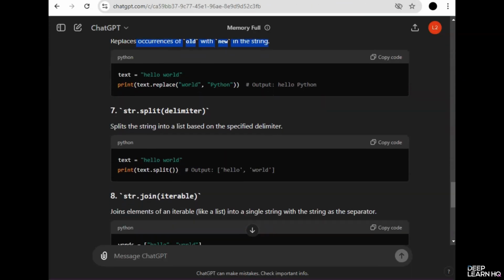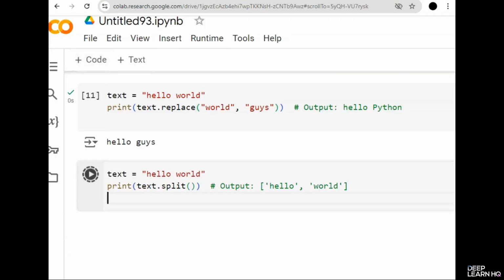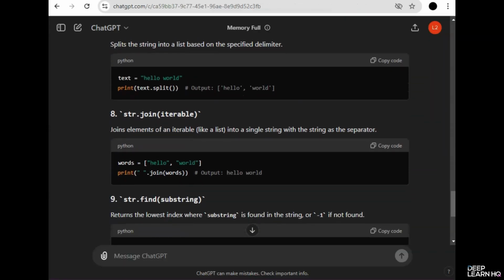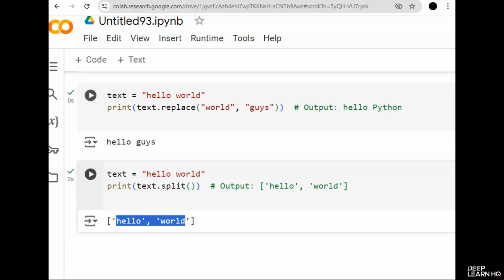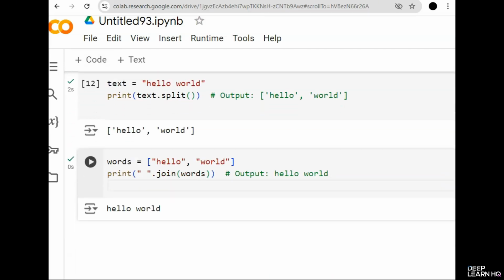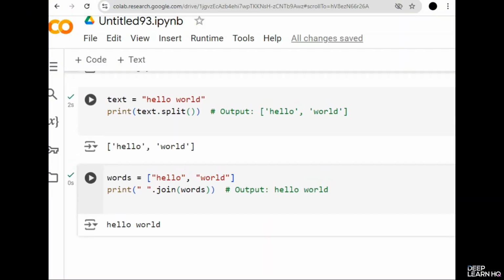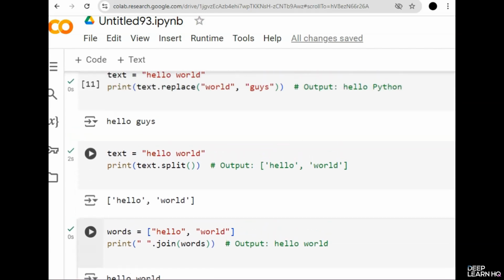Next we have the split delimiter function. It will split the string into a list based on the specified delimiter. So we have hello and world separately now. And then we have the join function. This is the reverse of the split function. It is going to join hello world together. Notice how each method performs exactly as we discussed earlier.